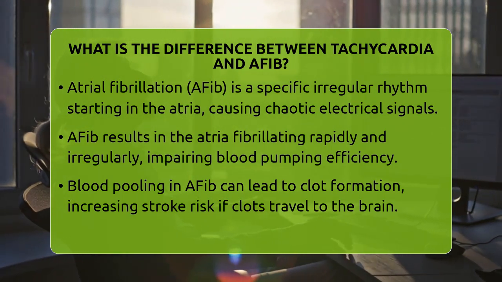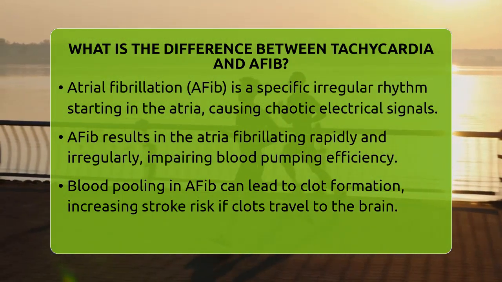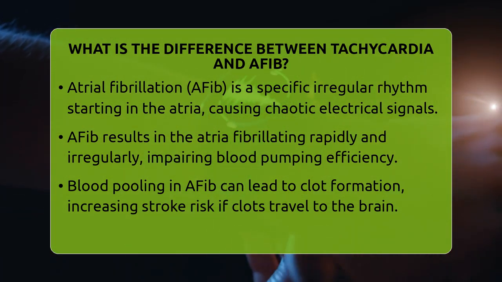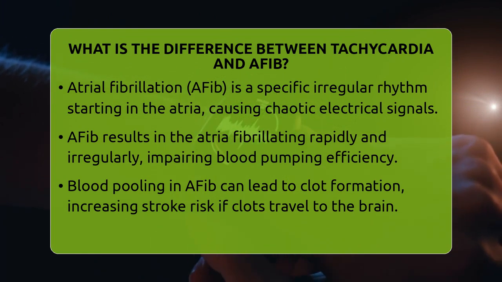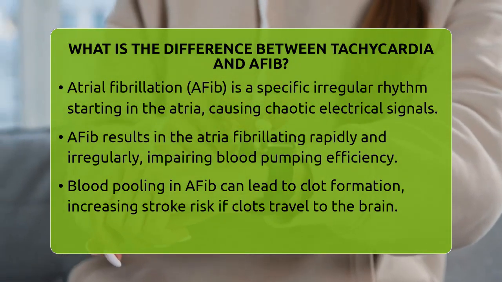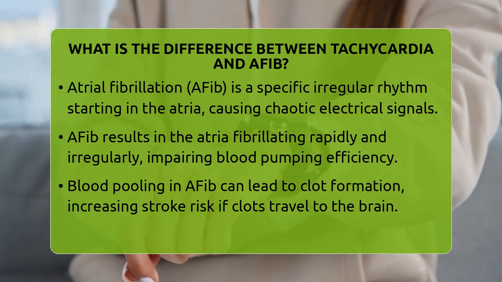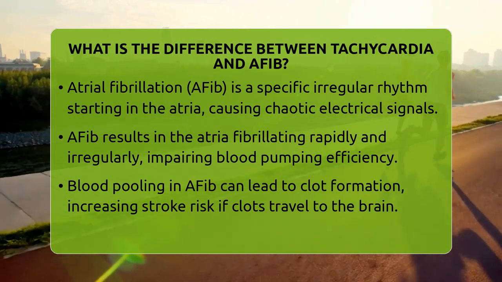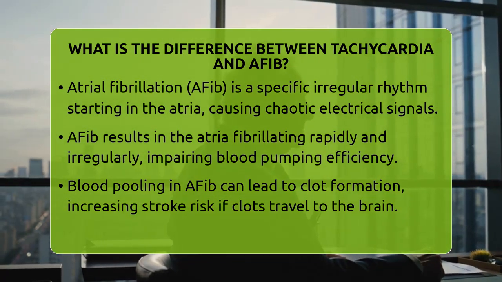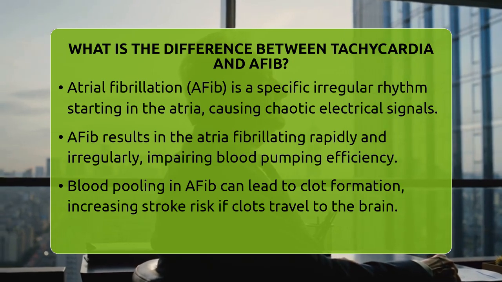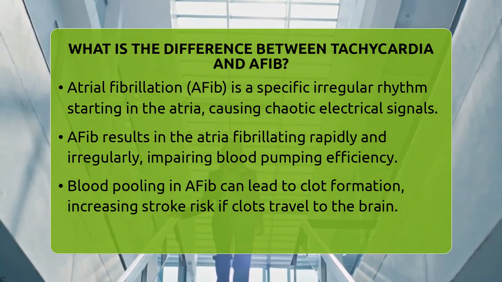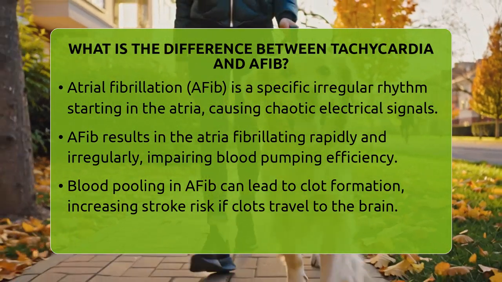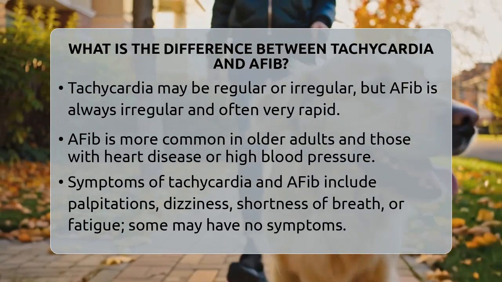The key difference lies in the rhythm pattern. Tachycardia can be either regular or irregular, and it refers mainly to the heart beating faster than usual. AFib, however, is always irregular and often very rapid, with no consistent pattern. Regarding where they start, tachycardia can originate in the atria or ventricles, while AFib specifically begins in the atria. The mechanism of AFib involves chaotic electrical signals causing the atria to fibrillate, whereas other tachycardias might have a more organized electrical pathway, even if they're fast.